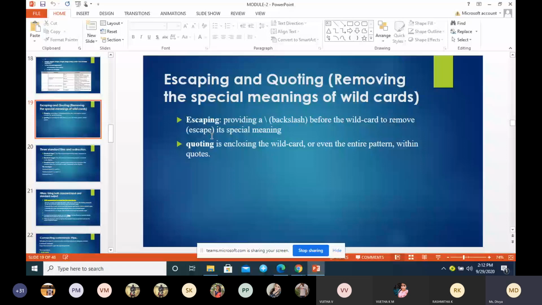Any doubt in escaping and quoting? Escaping is backslash and quoting is either single quote or double quote. Any doubt in this? Is it clear? Yes, ma'am. Yes, ma'am.